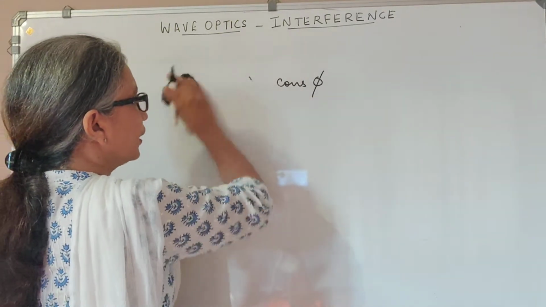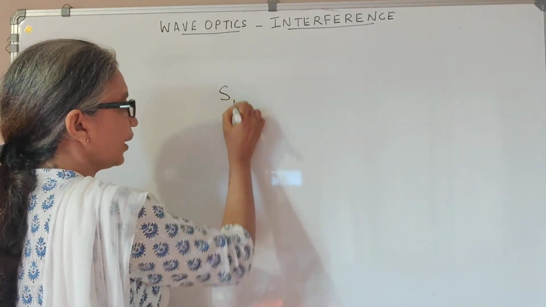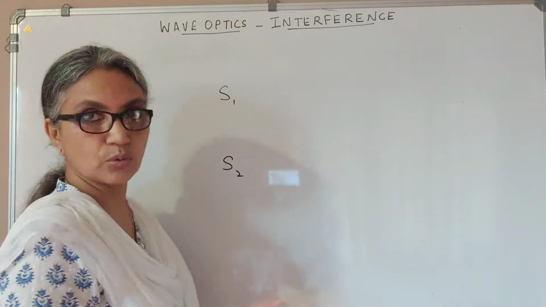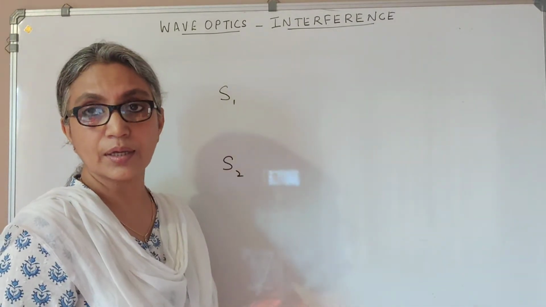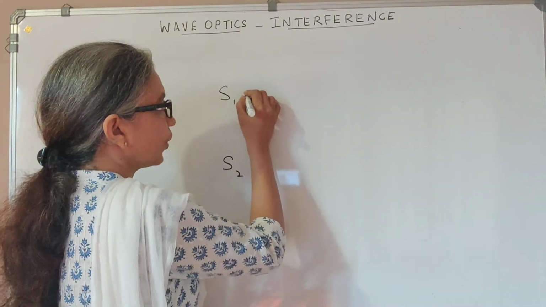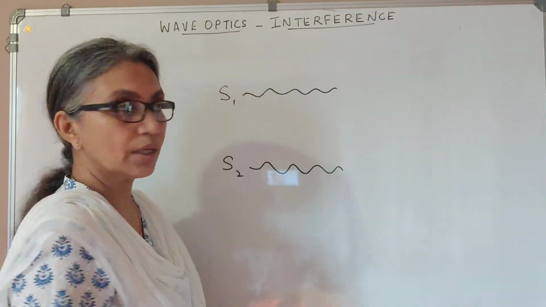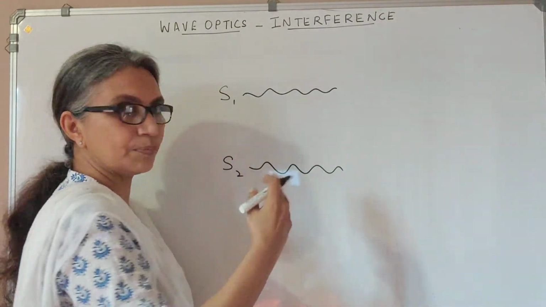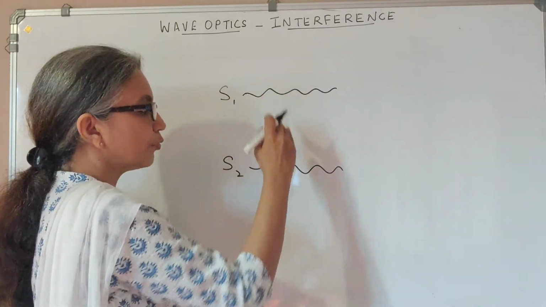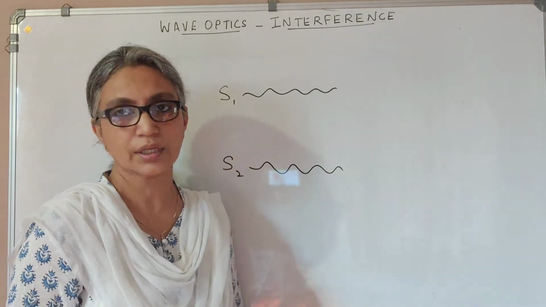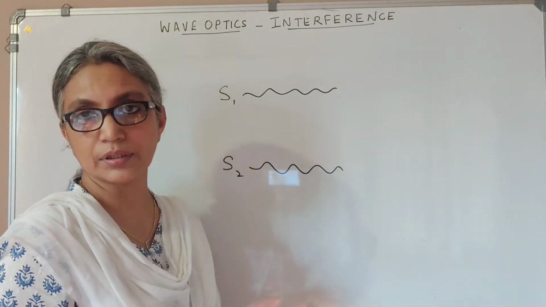Now, if you take two independent sources like two different bulbs, then let's say this is one bulb and this is another bulb. S1 and S2 are the two independent sources. Then they can produce waves of the same frequency and wavelength. But the problem is these waves that are coming out of S1 and S2 can never be coherent because the waves undergo abrupt phase changes. And the same phase change may not happen in the other, and then if they do not maintain a constant phase difference, then they are not coherent, and because of this, two independent sources can never become coherent.